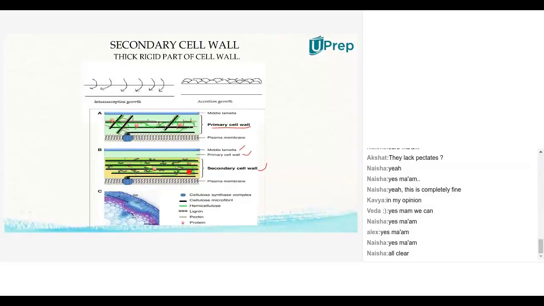Now secondary cell wall formation occurs by accretion growth. Accretion, this is another new term. Accretion means whatever material is developed, above it you will get another material. See, this is the middle lamellum. The primary cell wall is formed by expansion. Once the primary cell wall is formed, above the primary cell wall you will have the secondary cell wall. This is accretion.